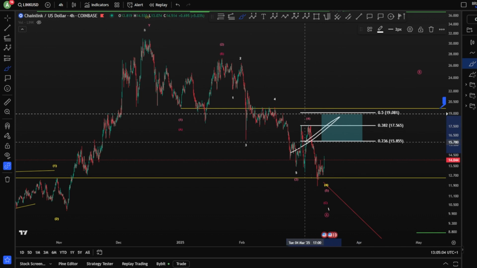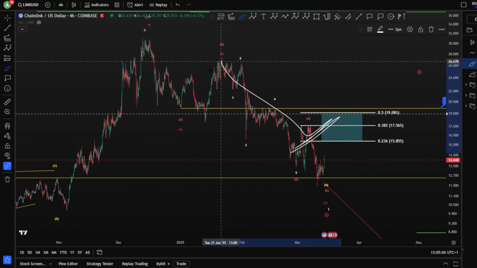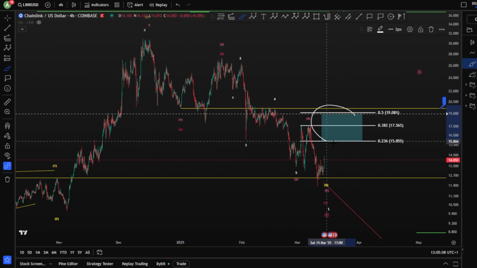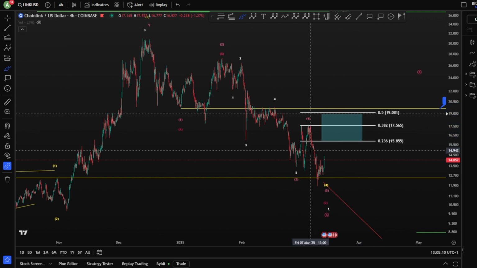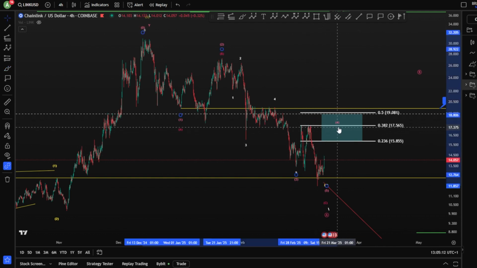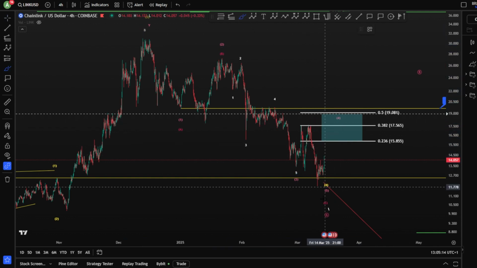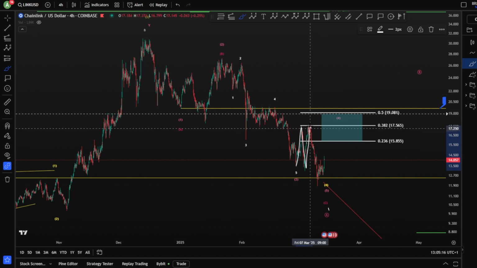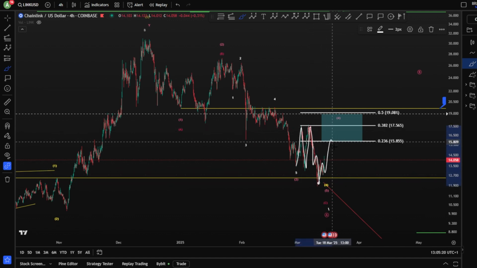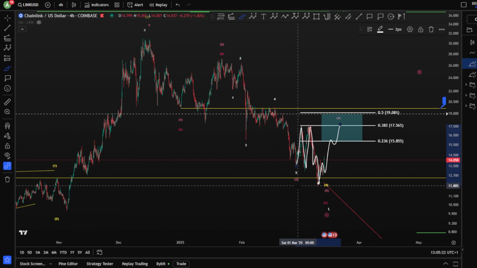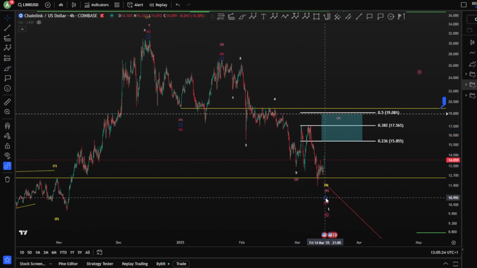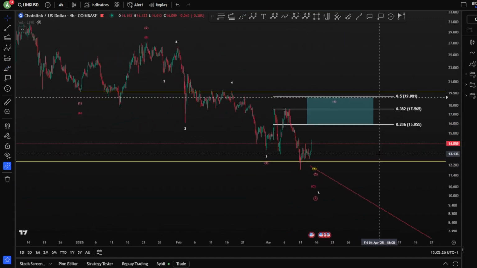The wave 4 should be longer than the wave 2 time, meaning we are still potentially testing this blue box for a wave 4 here, having an A for 3 waves up, a wave B as 3 waves down, and currently we're looking for a wave C to the upside for a wave 4 as higher possibility.